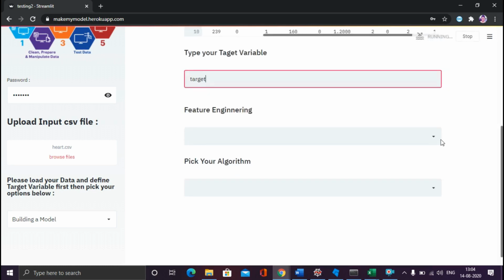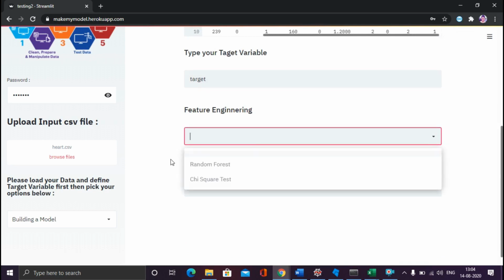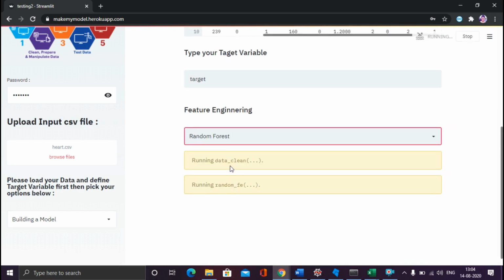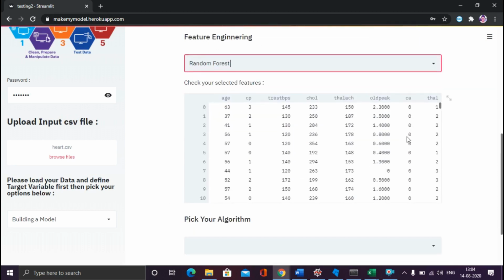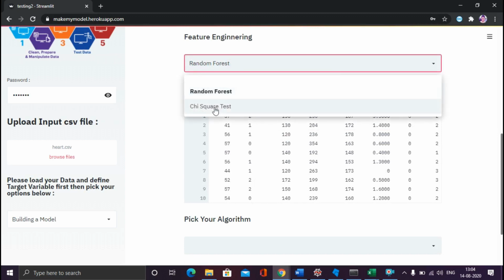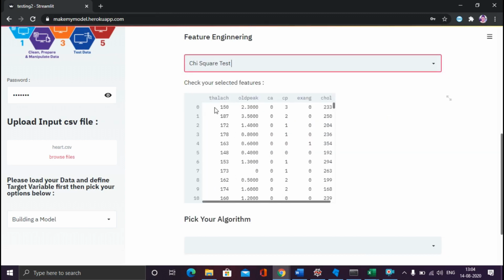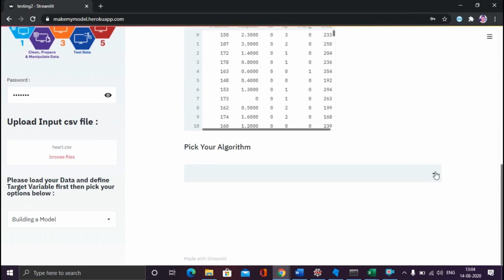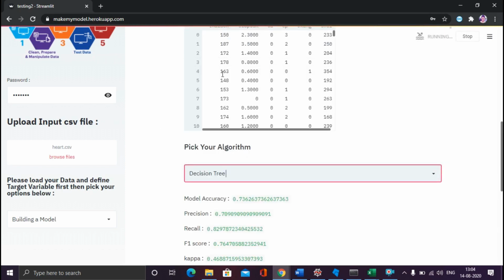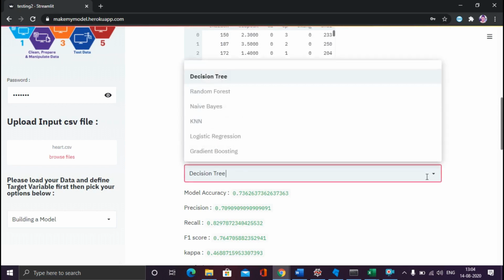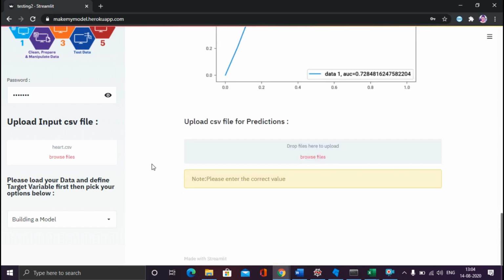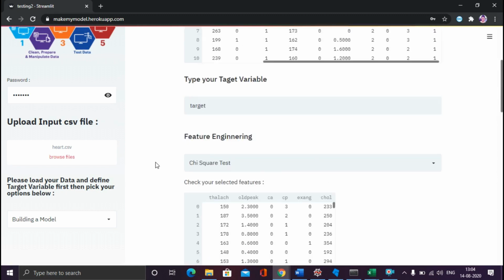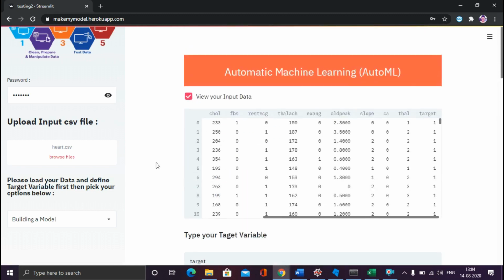So now you got the option feature engineering, pick your algorithms. Let me pick one, feature engineering. So it is doing the cleaning and the feature engineering part also. So you got the features, change your features. If you change the feature engineering, pick your algorithms. I want to do decision tree, you will get the result. If you want to do KNN, you will get the result. Again, you will get the option to predict also. Just put your file over there and you will get the prediction. So this was for today.